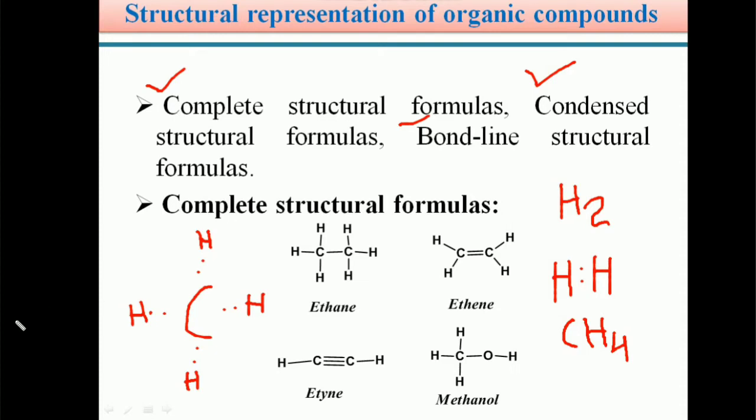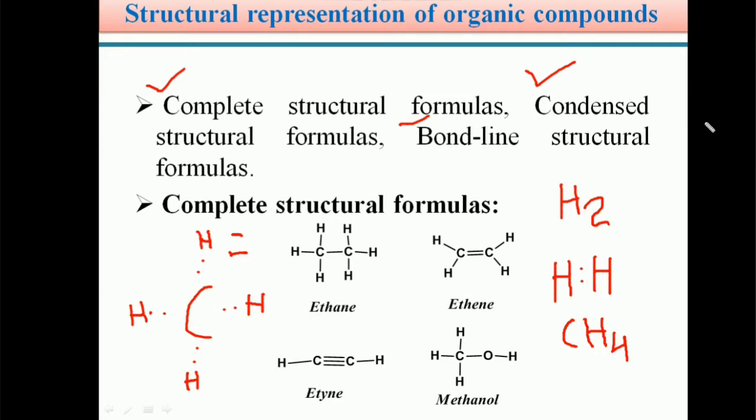For example, the Lewis dot structure of the methane molecule can be written in the complete structural formula, where a pair of dots is denoted with a dash. So the bond is denoted with a dash, and one dash equals two electrons in a Lewis dot structure.